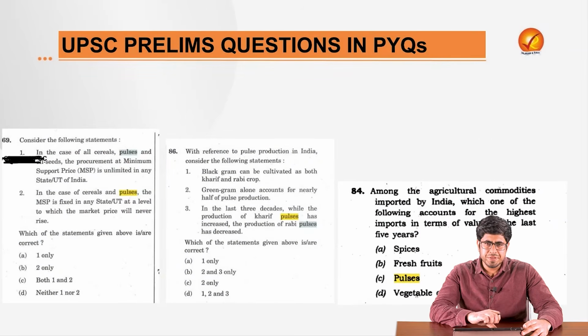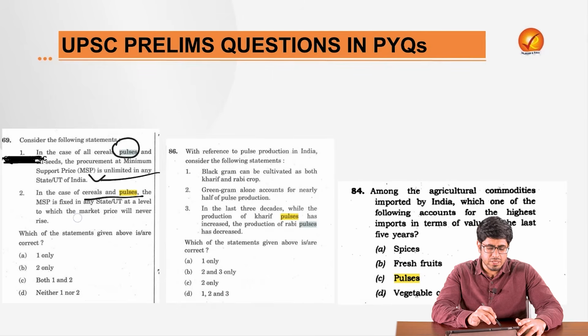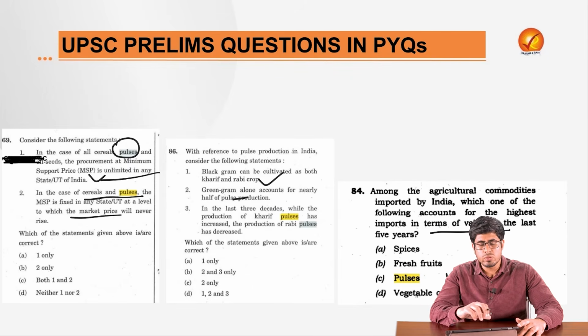They have asked specific questions: whether all of the pulses are procured in unlimited quantity under the MSP, whether the prices of pulses and cereals are fixed and it is the price at which the price would never rise, whether black grams are part of Kharif and Rabi crops or not, whether green gram alone accounts for nearly half of the pulse production, and whether pulses account for the highest import in terms of value in the last 5 years. We would take a look at all of these questions. We will give you enough content so that you are able to solve these questions if they appear in any form in next year's prelims.